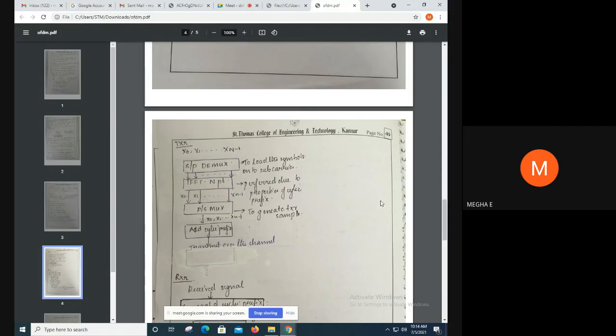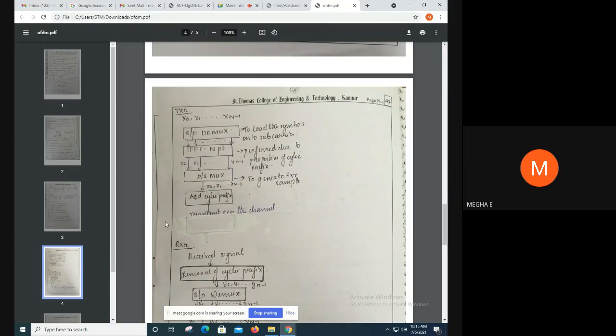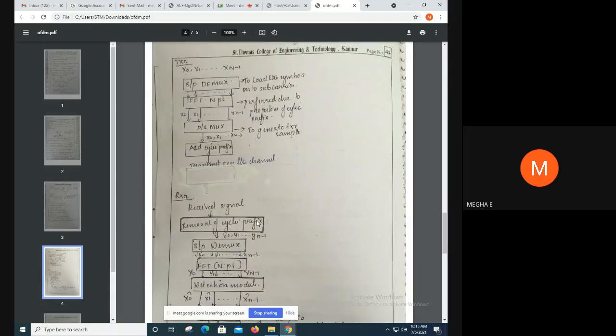The cyclic prefix has many important properties, which is why we use this inverse fast Fourier transform. The output of the inverse fast Fourier transform is x0, x1, x2, etc. up to xn minus 1, a parallel output. The parallel output is now converted into a serial output by passing through a MUX. At the output of this MUX, we add a cyclic prefix. Considering x0, x1, etc. up to xn minus 1, this xn minus 1 is added as a prefix, the cyclic prefix added, and then it is transmitted over the channel.